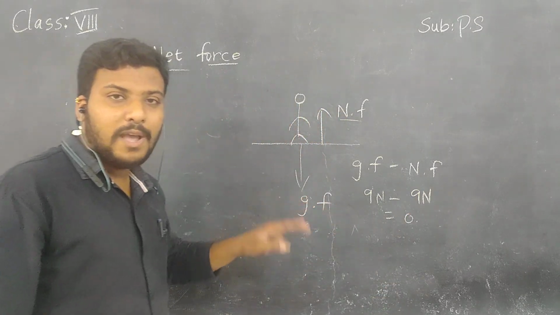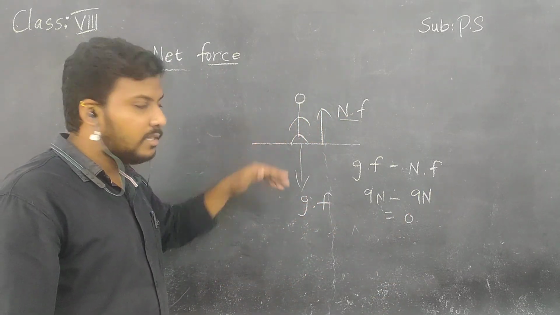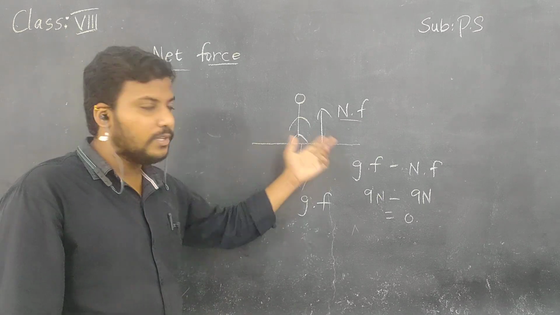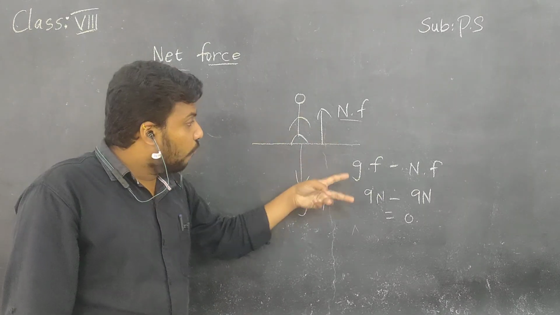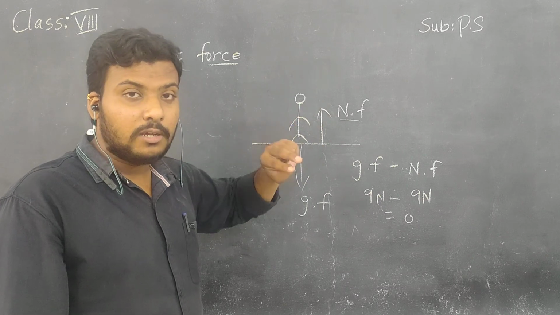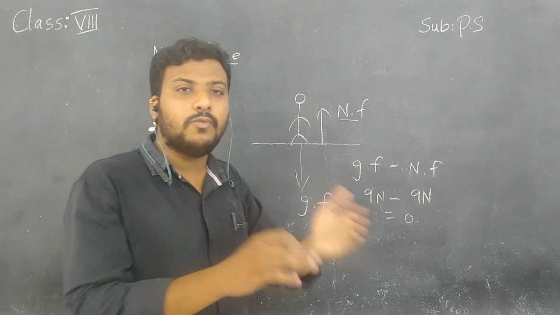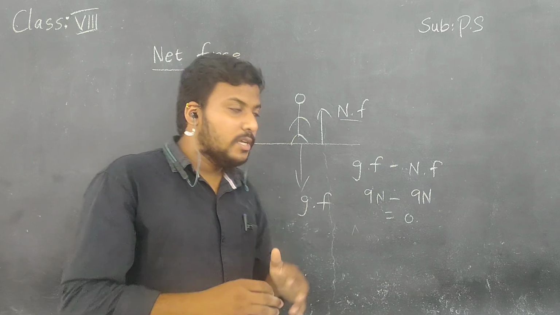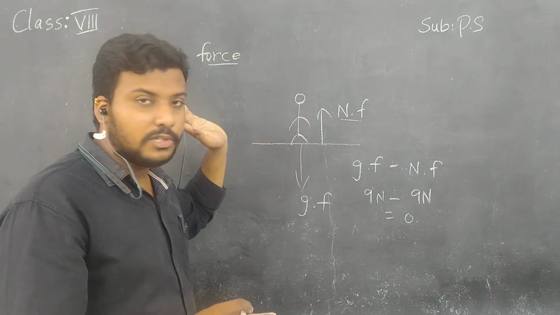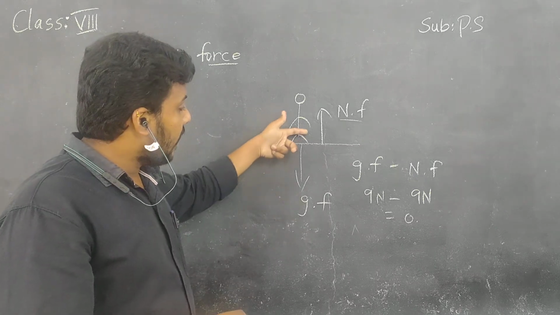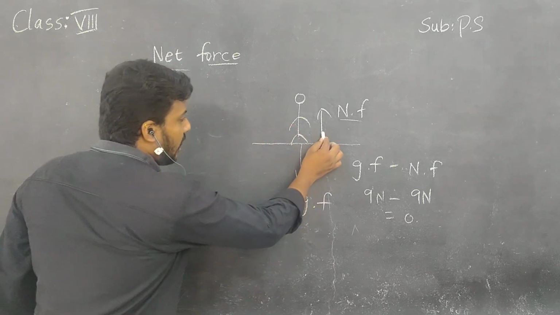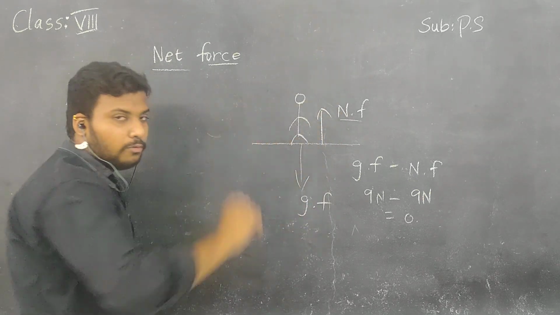When forces are balanced, I am stably standing on the surface of the land. If one of the forces is more than the other, there may be results that make me fall down. Here two forces are balanced and they are acting in opposite directions. One is acting upward, one is acting downward.